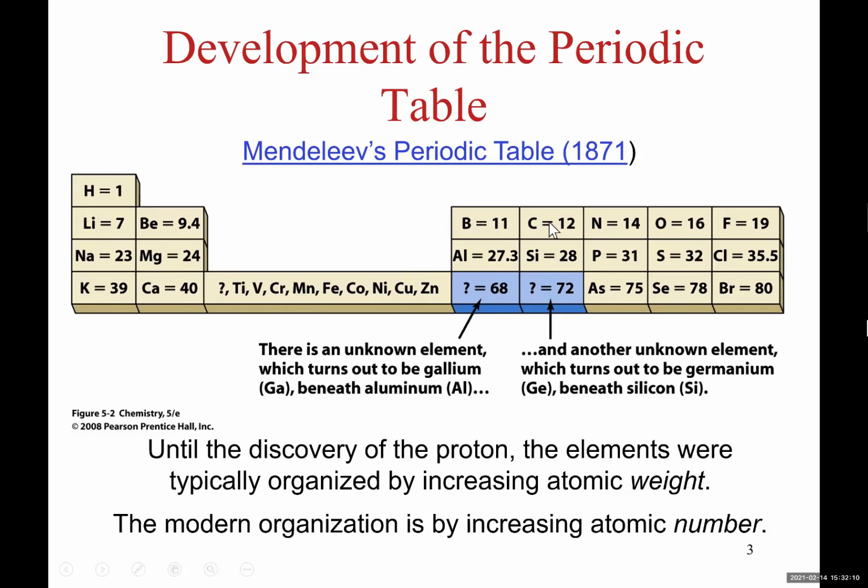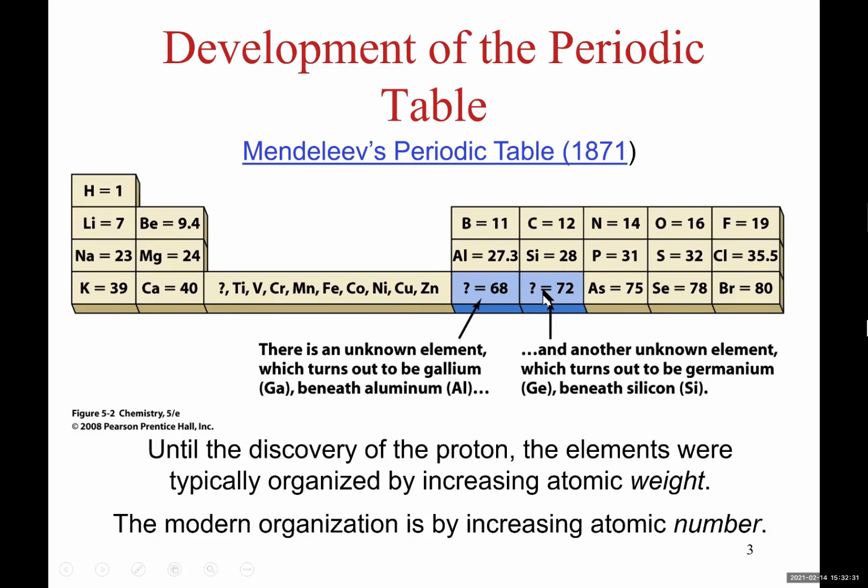But by analogy with the elements in the same column, he was able to predict that the element with atomic weight of 68 is going to behave like aluminum, and the element with atomic weight 72 is going to behave like silicon.